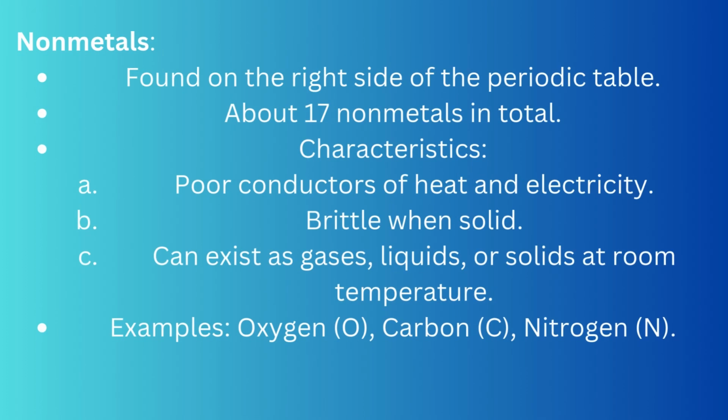Nonmetals, found on the right side of the periodic table, about 17 nonmetals in total. Characteristics: poor conductors of heat and electricity, brittle when solid, can exist as gases, liquids, or solids at room temperature. Examples: oxygen, carbon (C), nitrogen (N).